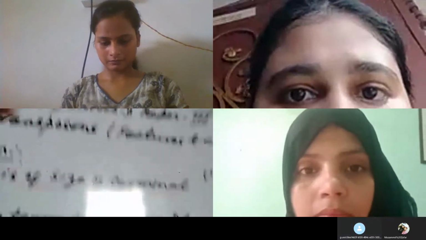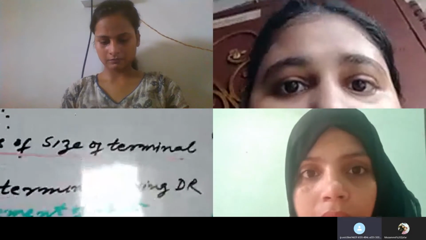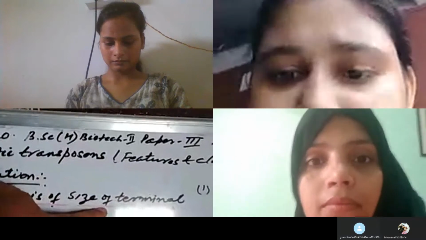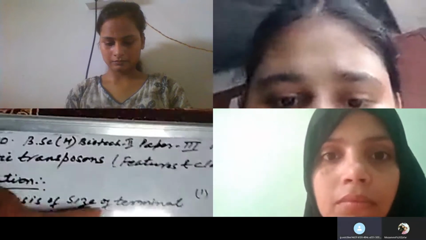So this is the first basis of the classification of the eukaryotic transposon: the size of the terminal sequence. You know that the transposon has 2 ends, 2 terminals.